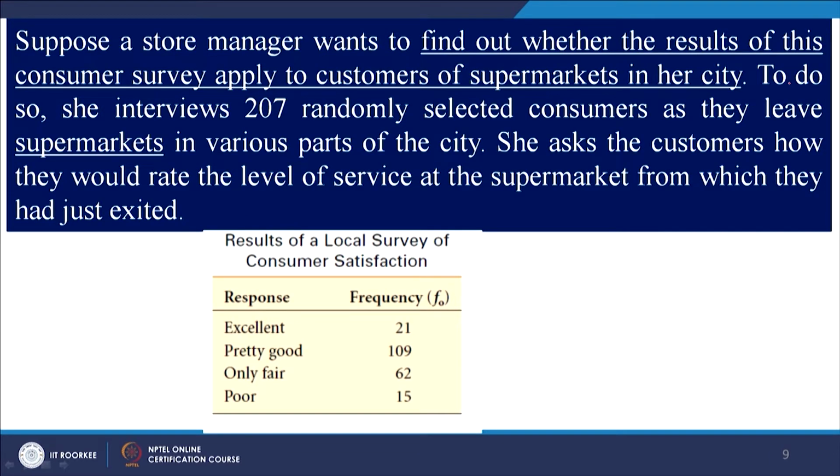So, to do so, she interviews 207 randomly selected consumers as they leave supermarkets in various parts of the city, and she asks the same question, and this is the response she has got. Out of 207, these are the frequencies. 21 said excellent, 109 said pretty good, and 15 said poor. We want to know whether the observed frequencies are the same as expected frequencies, that is the question.